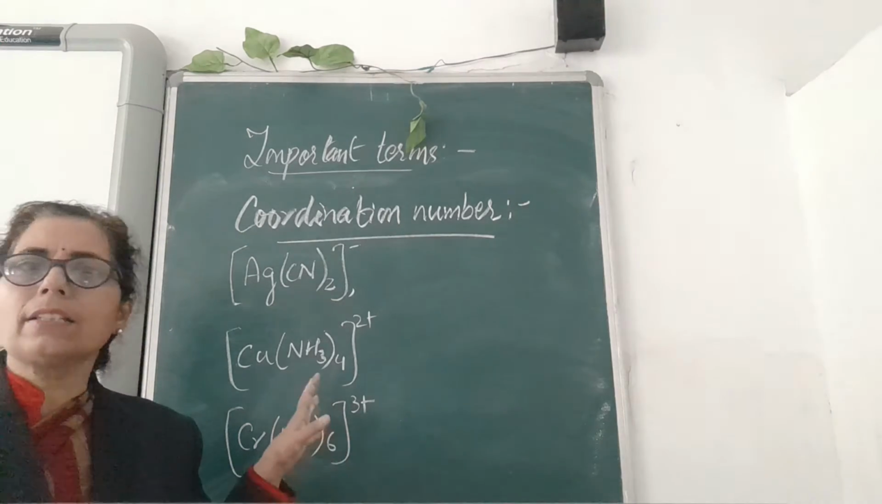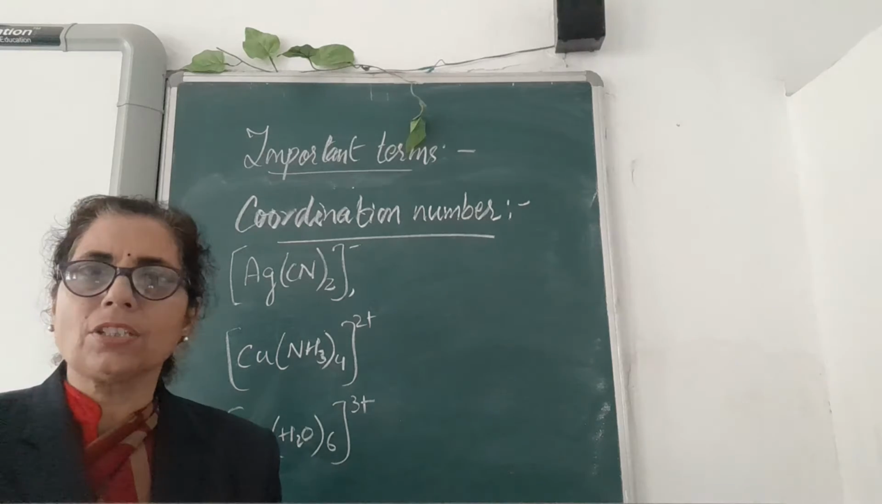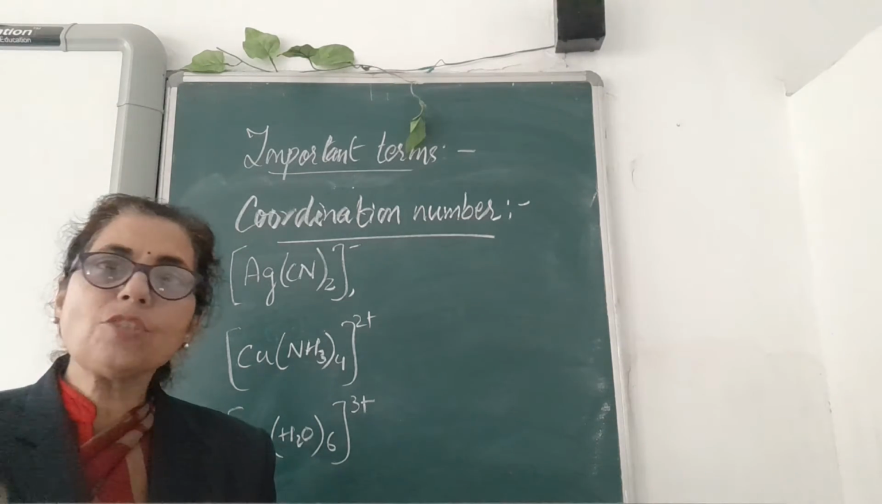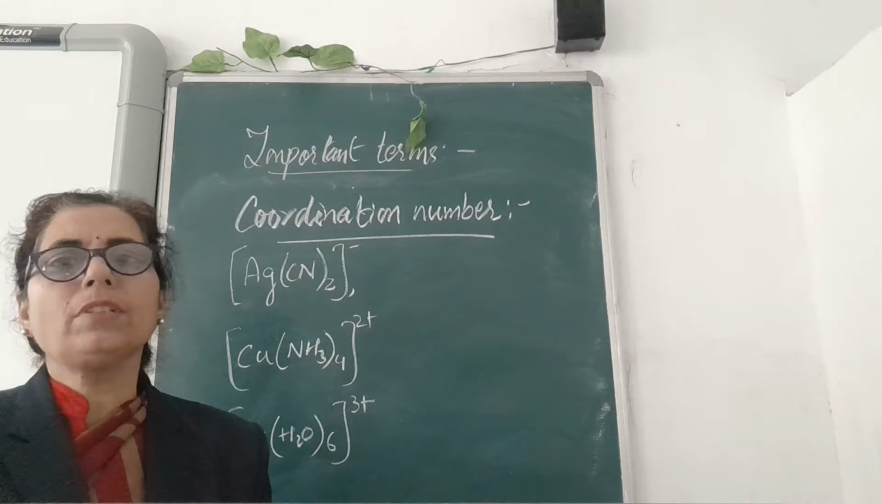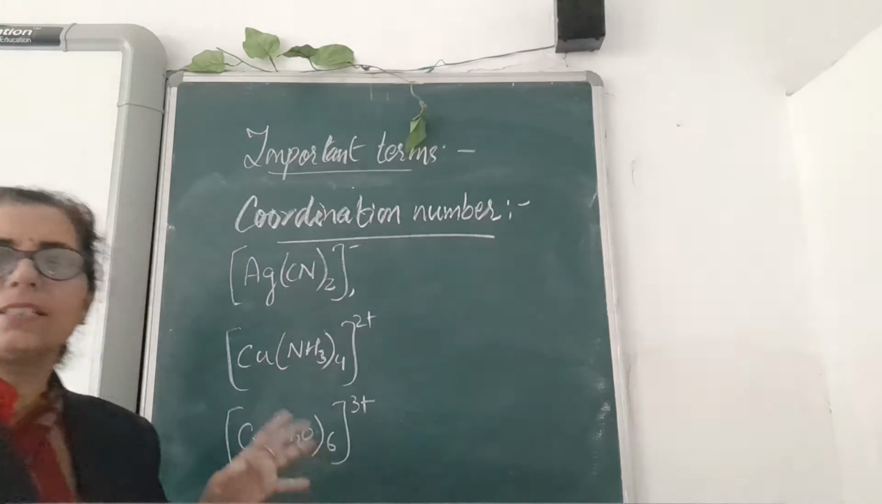These examples are the simpler ones, but I am going to give some other examples also, in which you will find that the ligand is 1 but the points of attachment are 2. So you have to count it as 2, not as 1. Okay. So first we will see the simple one.